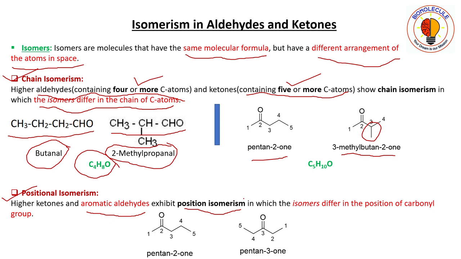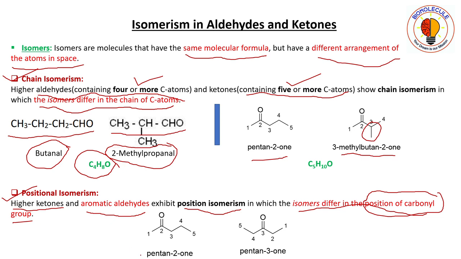position isomerism. So in this one, higher ketones, higher in the sense higher molecular formula ketones and aromatic aldehydes exhibit position isomerism, in which the isomers differ in the position of carbonyl group. So here the isomers differ in the position of the carbonyl group. This is a must, position of the carbonyl group.